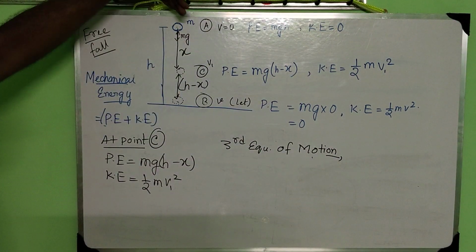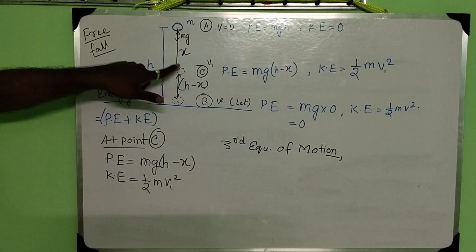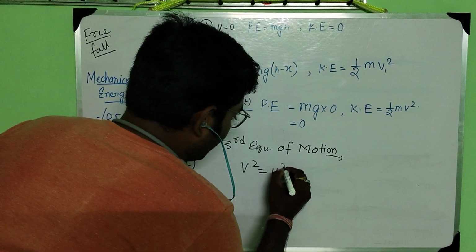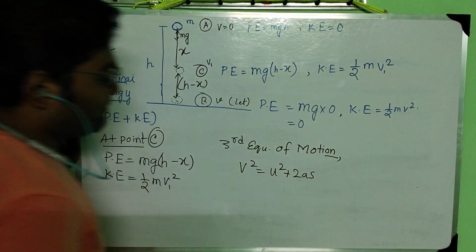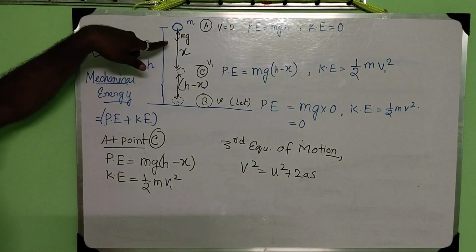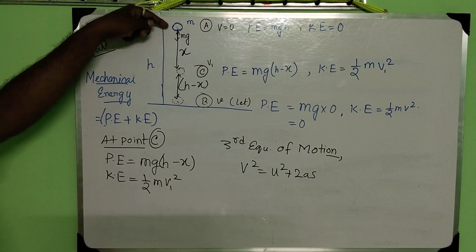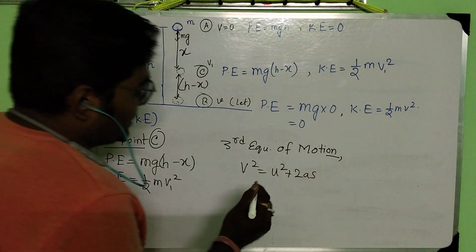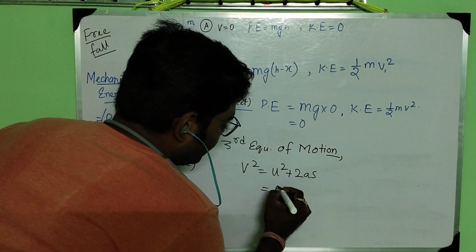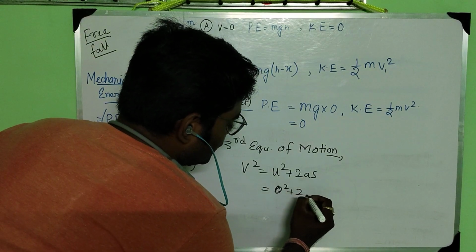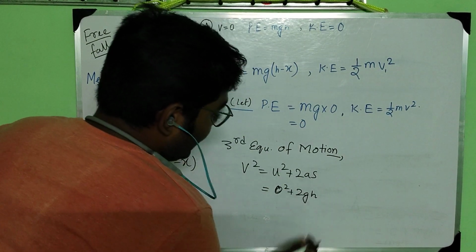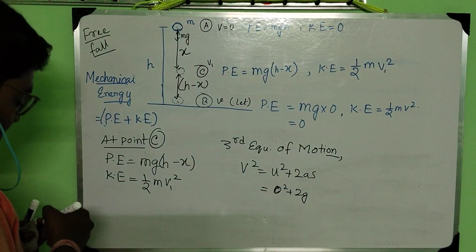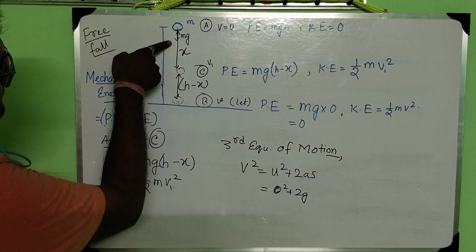When the ball is falling under gravity, what does the third equation of motion say? v square equals u square plus 2as. Again, in this case the initial velocity is 0, because when I was dropping the ball, the initial velocity was 0. So 0 square plus 2g, and it should be s, the displacement.